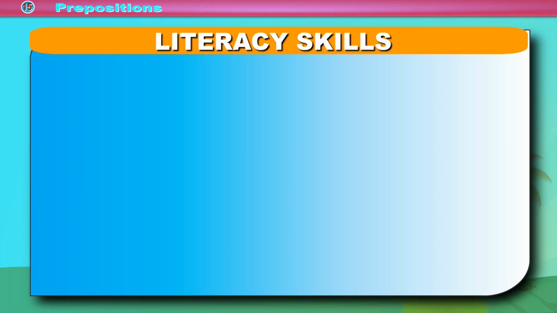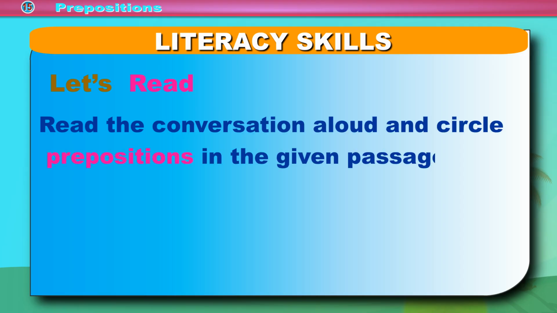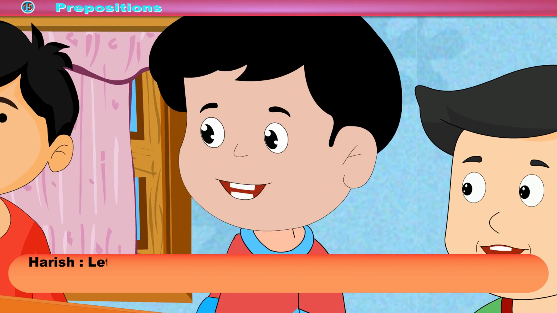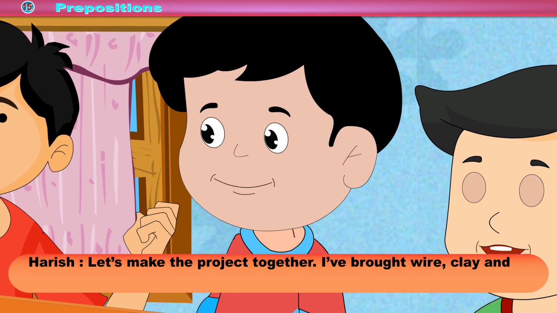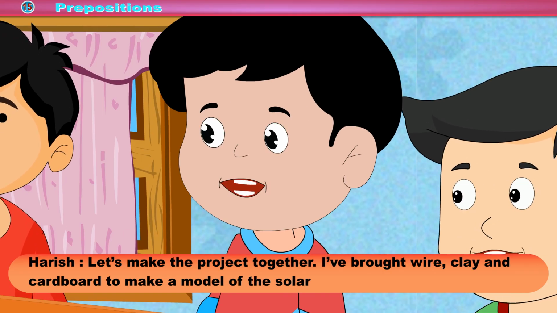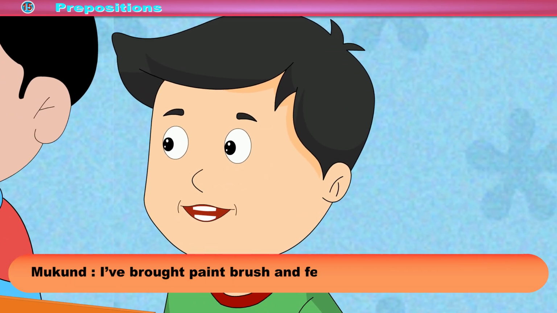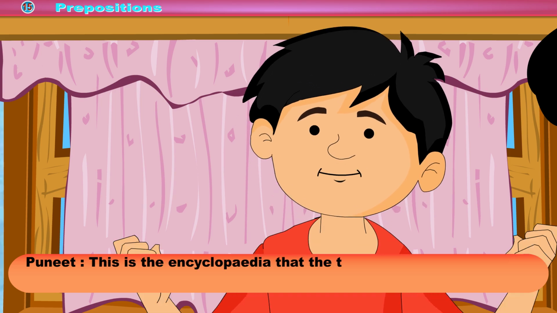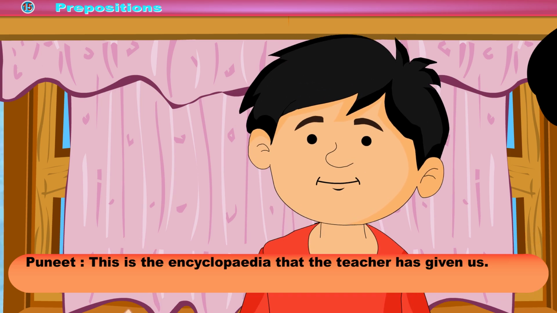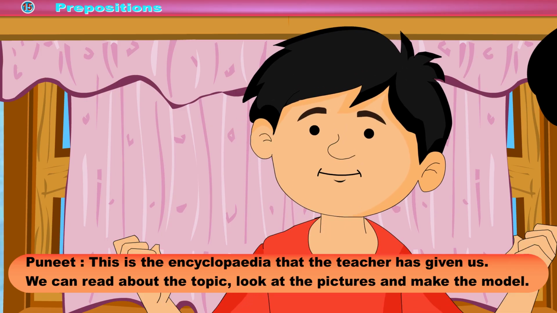Literacy skills. Let's read. Read the conversation aloud and circle prepositions in the given passage. Harish, let's make the project together. I've brought wire, clay and cardboard to make a model of the solar system. Mukund, I've brought paint brush and Fevicol. Puneet, this is the encyclopedia that the teacher has given us. We can read about the topic, look at the pictures and make the model.